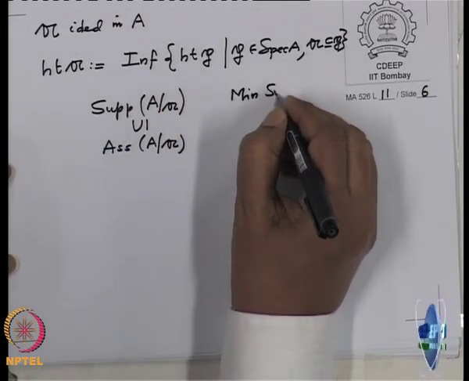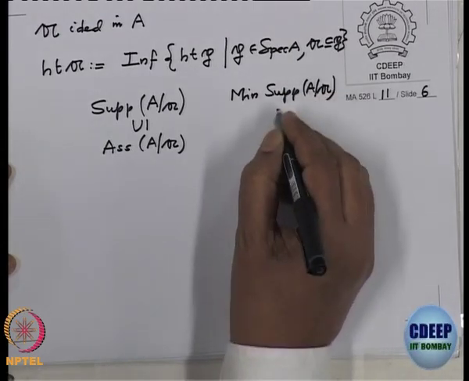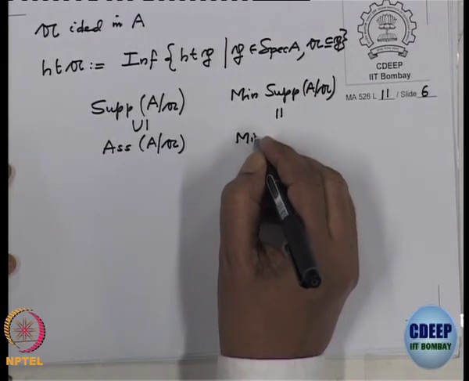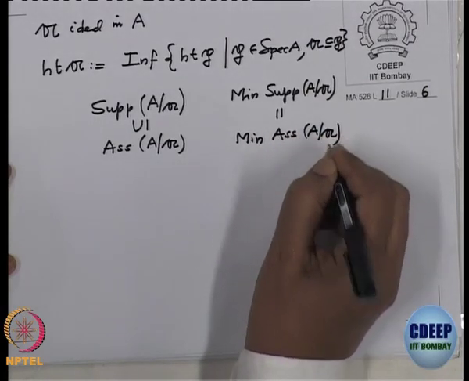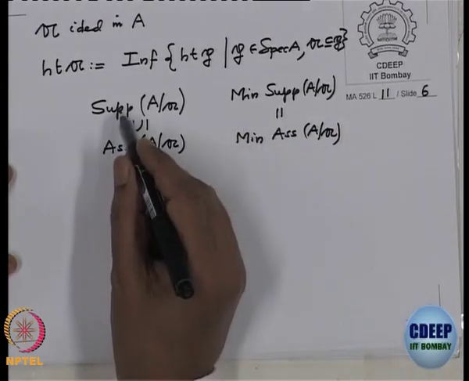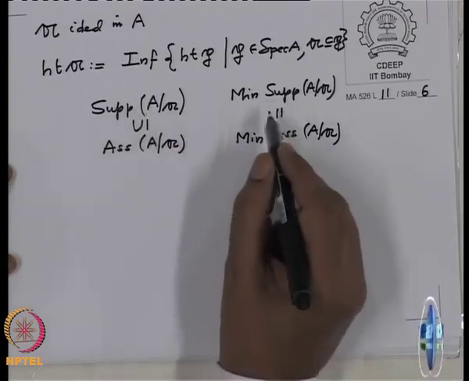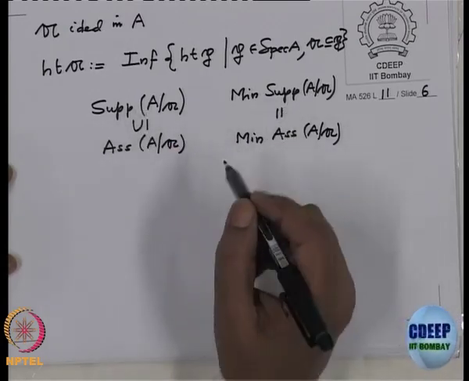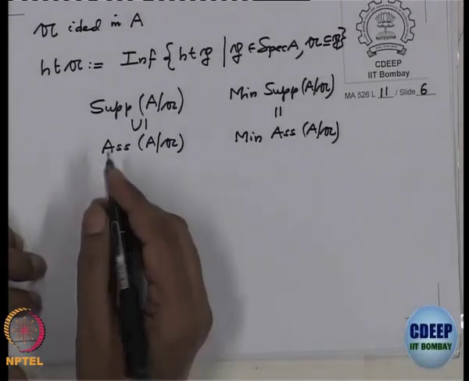Min support of R/A is the same as min associated primes of R/A. When I say min, you see these sets are ordered by natural inclusion. Min means minimal elements. There could be many. It's not a chain.